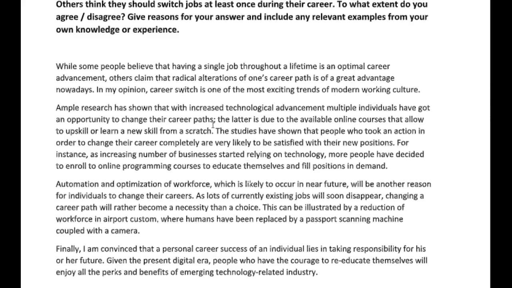For instance, as increasing numbers of businesses started relying on technology, more people have decided to enroll in online programming courses to educate themselves and fill positions in demand. Okay, now I'm not 100% certain that this example here supports this argument.